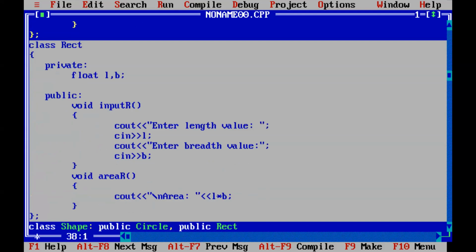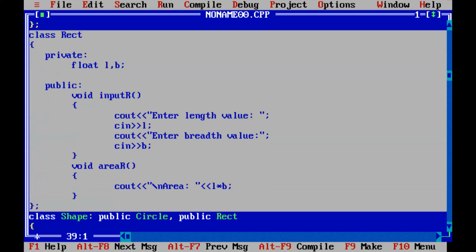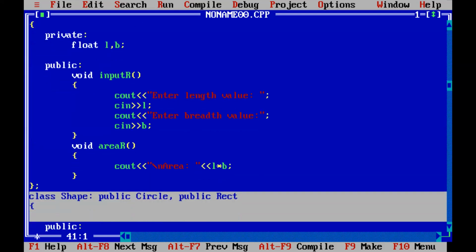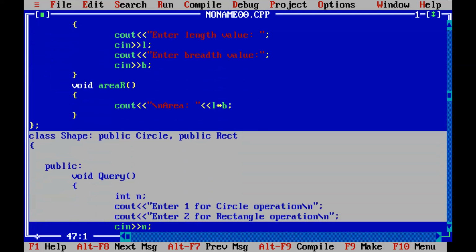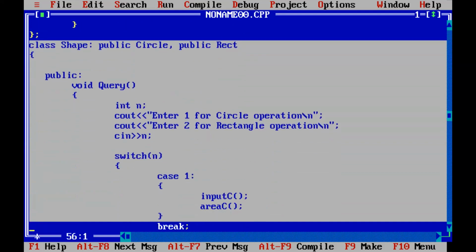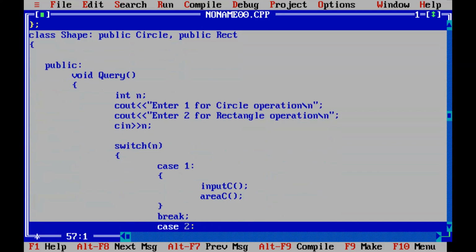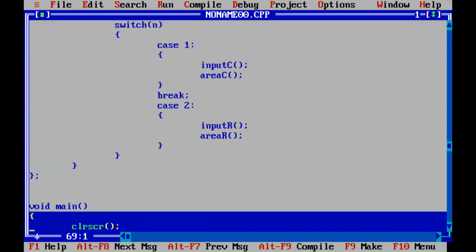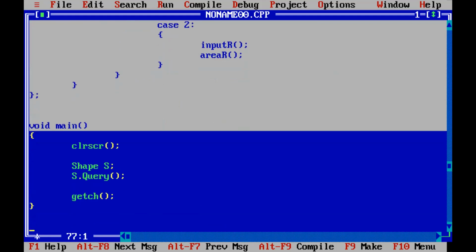You can see everything is similar. Then I have something called the shape class, derived from circle and rectangle. Query function: enter one for this, two for this. Instead of if else I have used switch, but that doesn't make a difference. And at the end you can notice void main. So only one call is going to the query function.